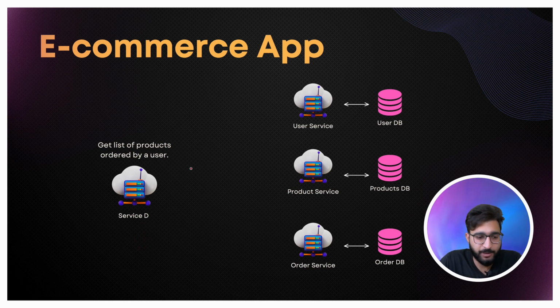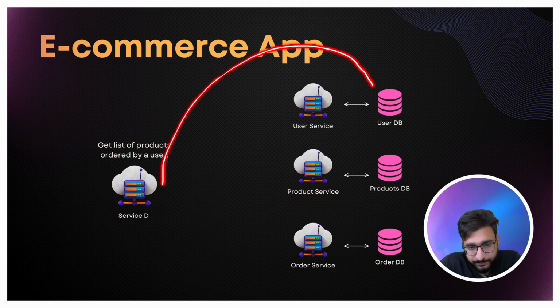So what will happen if this particular service wants to get the list of products for a specific user that the user has ordered? How is this service going to make request calls? Let's see that. This service D will try to access this database, because it needs to verify the user.